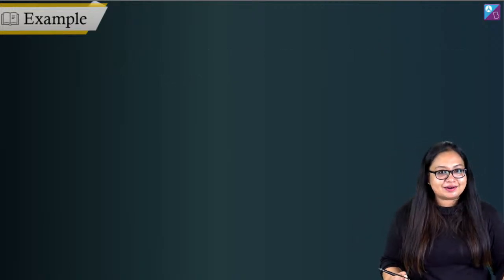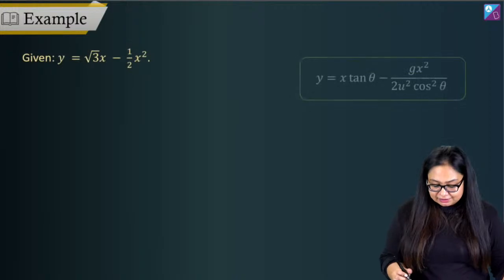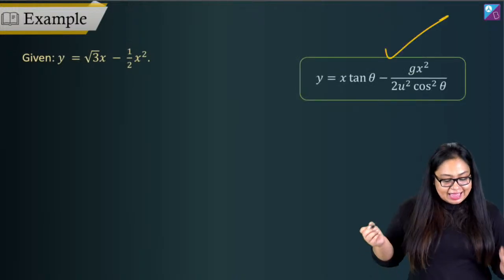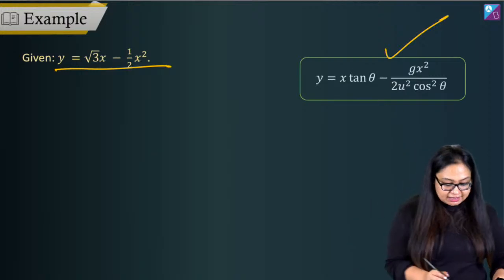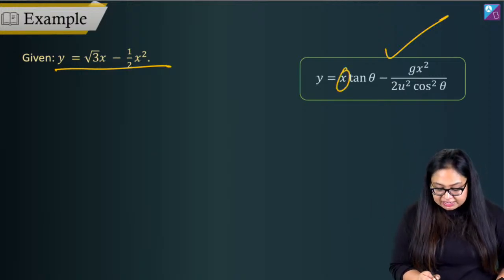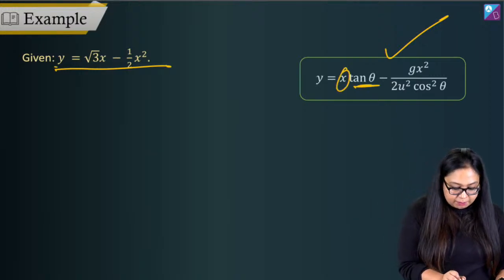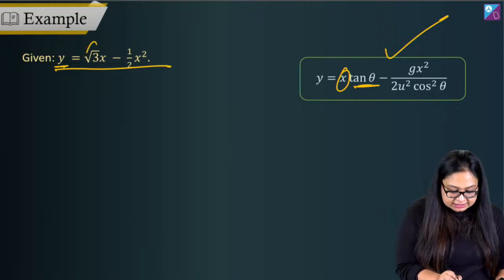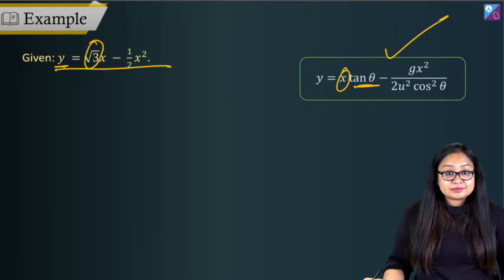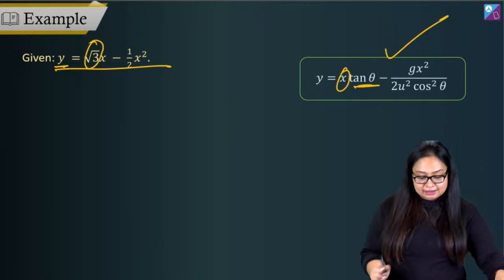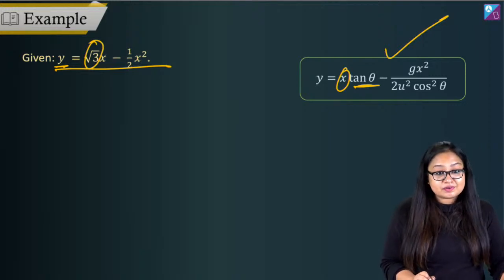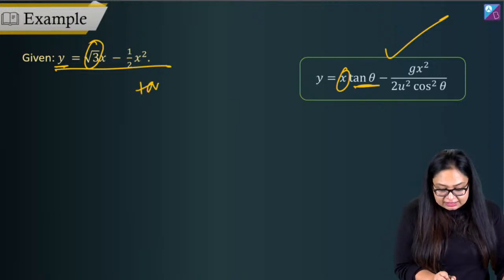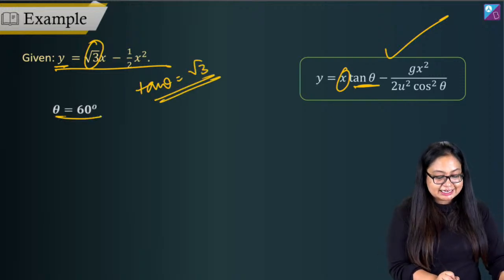How do we start? We start by writing equation of trajectory and then comparing the given equation with the equation of trajectory. Here the coefficient of x is tan theta, here the coefficient of y is 1, here the coefficient of x is root 3. Comparing these two equations, tan theta is equal to root 3. If tan theta is equal to root 3, that means theta is equal to 60 degrees.